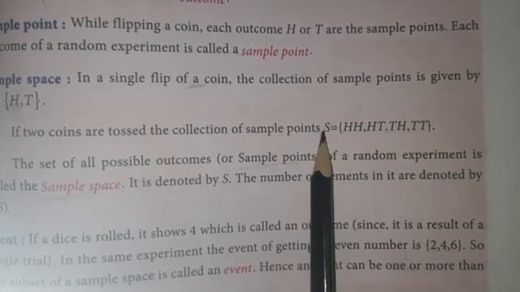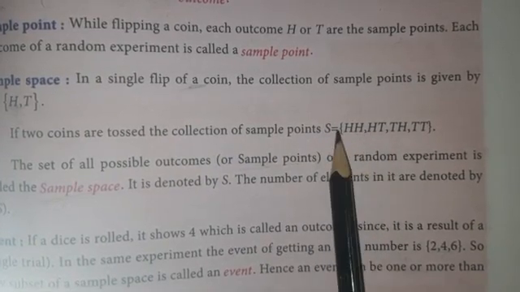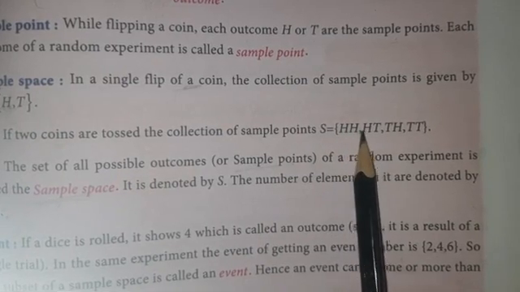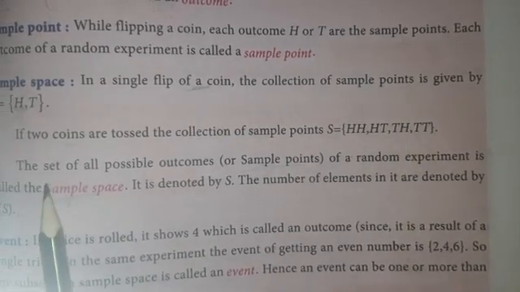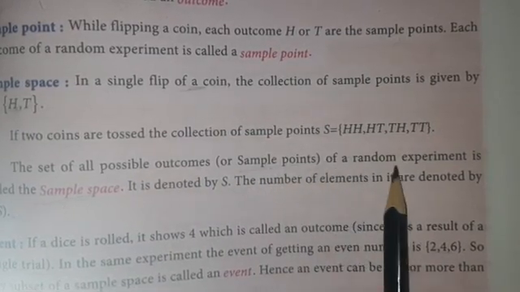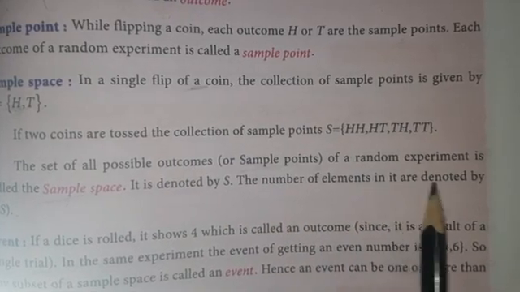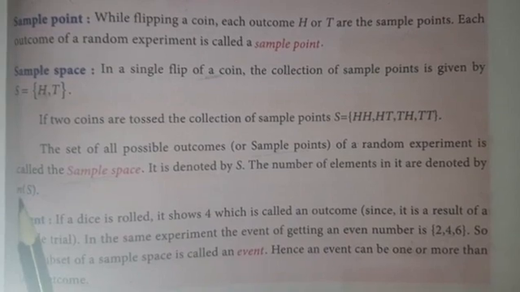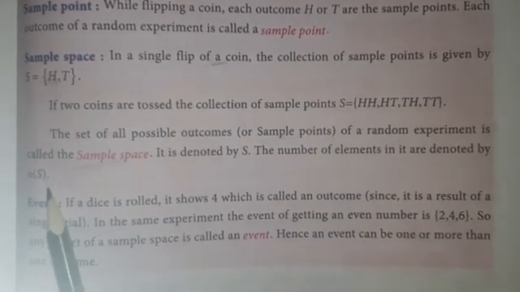If two coins are tossed, the collection of sample points, yes, capital S, is either you get head-head, head-tail, tail-head, tail-tail. The set of all possible outcomes, that means sample points of a random experiment, is called the sample space. It is denoted by capital S. The number of elements in it is denoted by n(S). n(S) means number of elements.